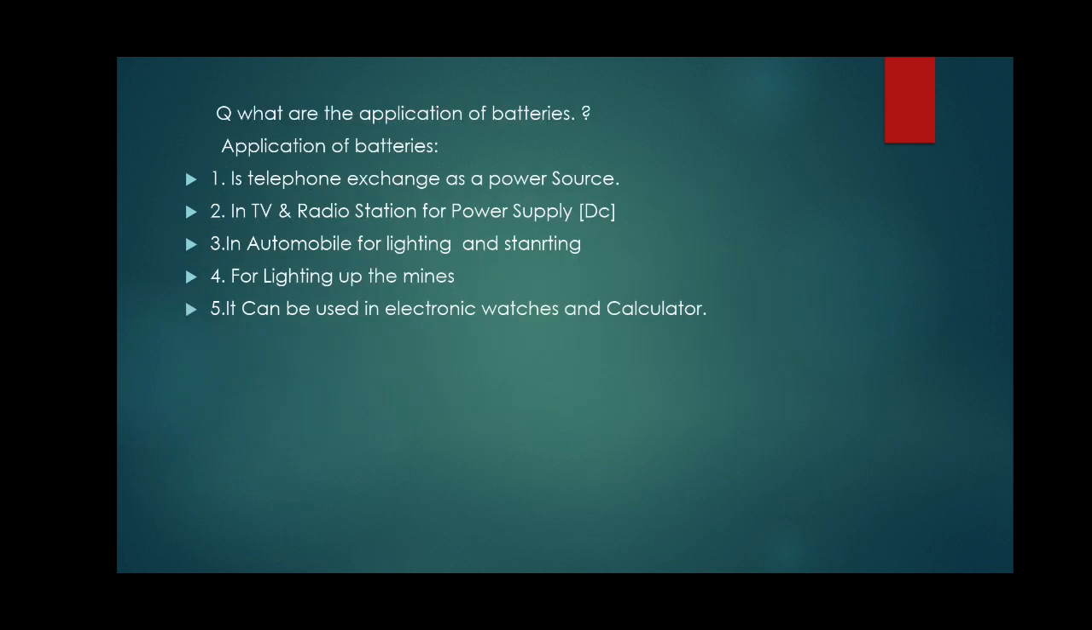Now the next question is, what are the uses of batteries? We call it the application of the battery. In a telephone exchange, information or messages are sent from one place to another over a long distance, so batteries are used as a power source. In TV and radio stations, it is used as a DC power supply. In automobile engineering, it is used for lighting of vehicles and to start vehicles. In mining, batteries are used as a source of light, and they can be used to run electronic watches and calculators. These are a few examples of battery applications, which carry 5 marks. At least 5 applications you have to remember.